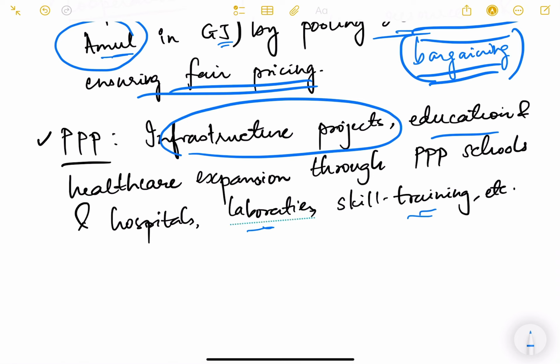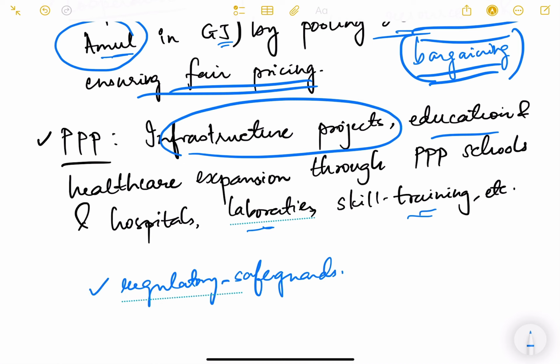So in conclusion, we can say that a market driven economy can be inclusive. We can achieve inclusive growth through the market driven economy, but we need to have regulatory safeguards to protect the laborers, to protect the poor people, for income redistribution. So we need to have regulatory safeguards in a market economy.